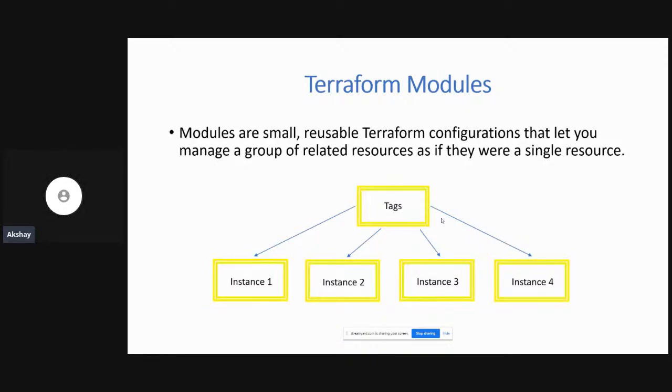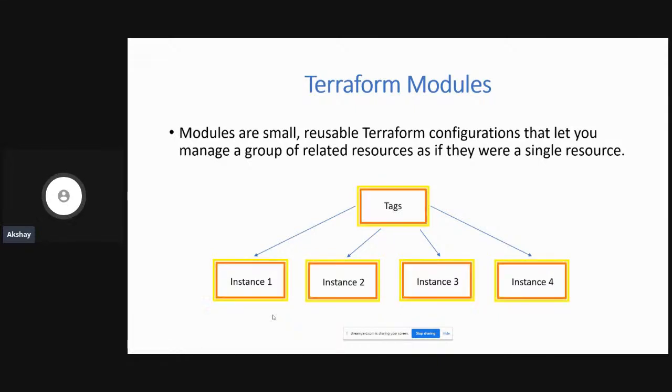So in that way, this tags module over here is a small and reusable Terraform configuration that I can invoke from other modules. Like I can probably have an instance module, I can have a load balancer module, I can have an RDS database module, and so on. I can still reuse this tags module over there. So that's how you start writing Terraform modules.